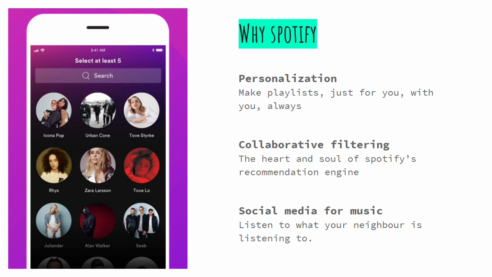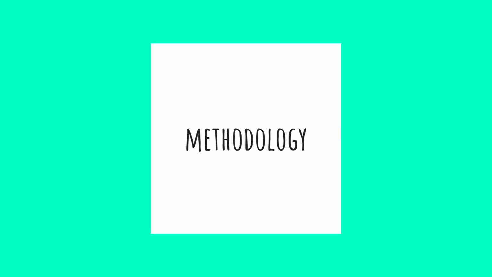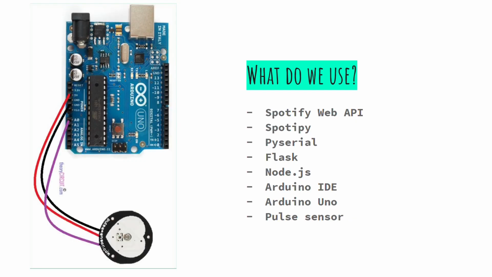Our choice of application for music is Spotify because of its personalization and collaborative filtering. It also comes with a handy API that allows developers to work with its algorithm. Working of the project: the scripts in our project use Python libraries and Flask for the backend connection with Spotify Web API, whereas for the Arduino and Pulse sensor we use Node.js and Arduino IDE for implementation. A demo for the implementation will be given at the end of this presentation.